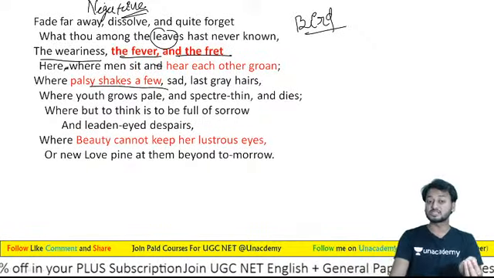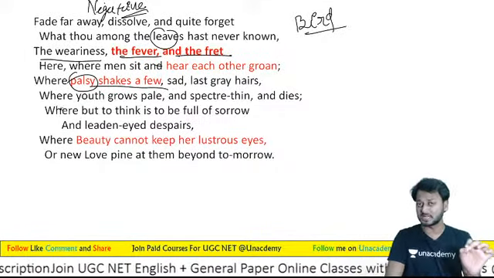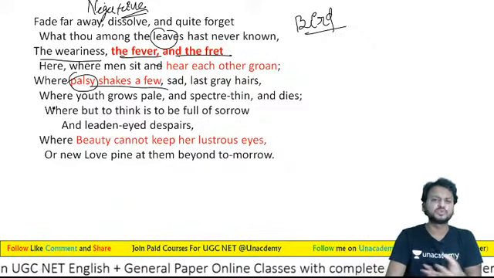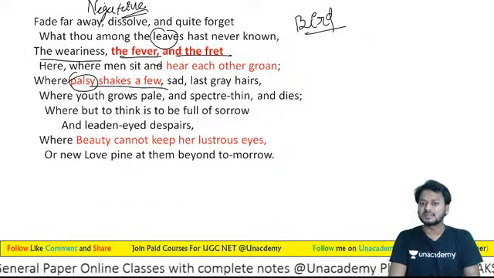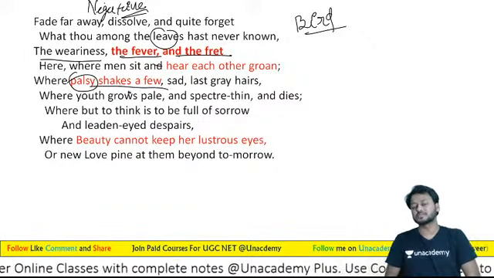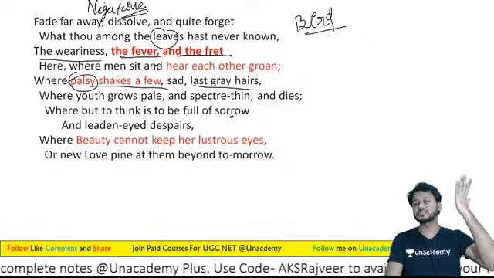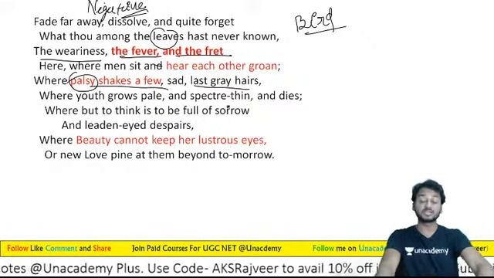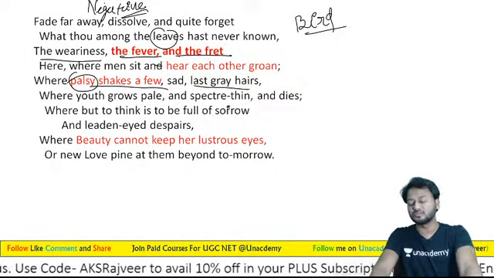And where palsy shakes a few. Sometimes palsy. So learners, this is a kind of physical inability. Yes, physical inability. So that makes you weaker. Where palsy shakes a few, and sad and last gray hairs. और learners, उम्र के आने से पहले ही जो hairs हैं वो grey हो जाते हैं, because they are facing a lot of pain in their lives.